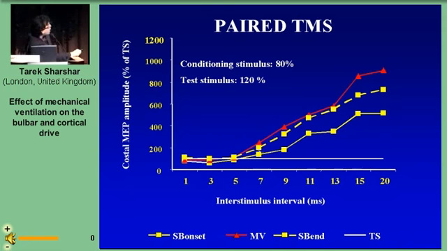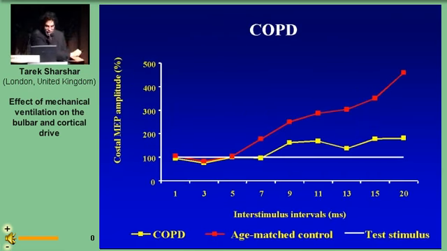There is also a carryover effect of mechanical ventilation on the subsequent response to paired transcranial magnetic stimulation. So these findings suggest that mechanical ventilation induces an increase in the excitability of the facilitatory intracortical neurons.